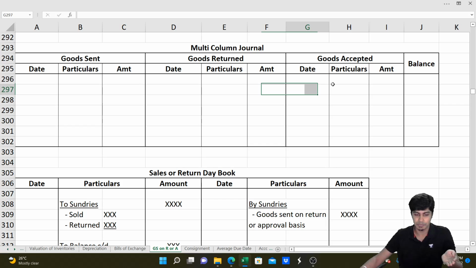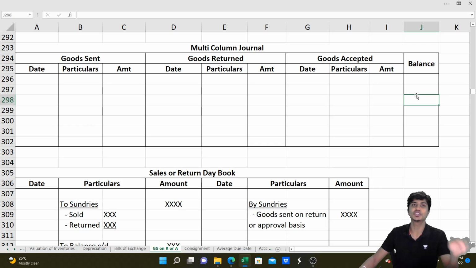Simple to do. There are a couple of questions you can practice, but it is actually a waste of time. Just see the answer only. That will be more than sufficient. I am usually a person of practice. I force students to write and practice, but I myself am telling you this is a chapter where practice is also a waste of time. Just see the answer, how the answer is.